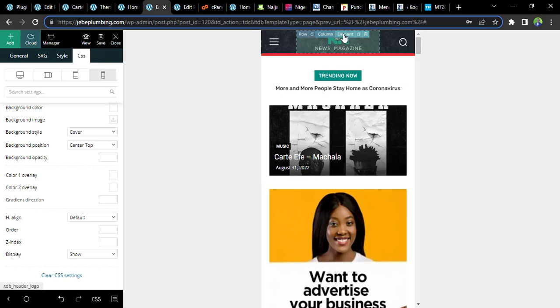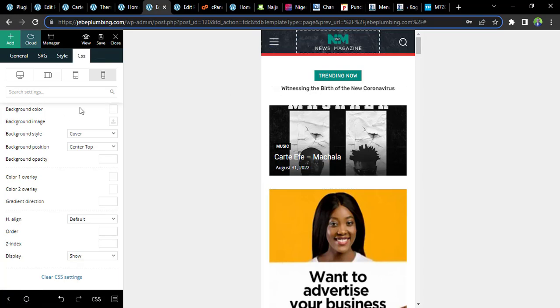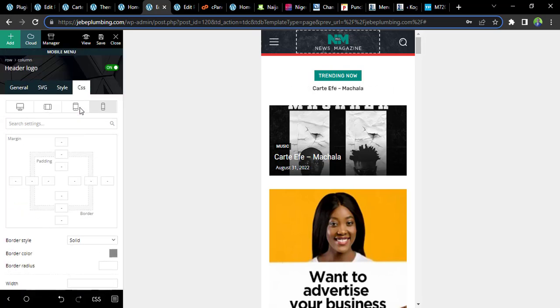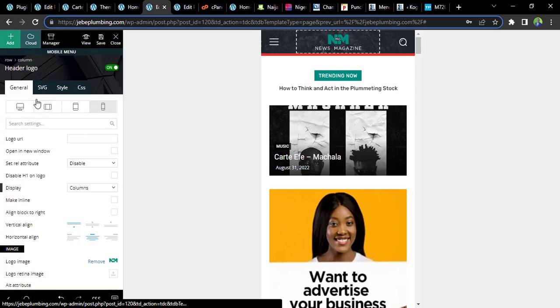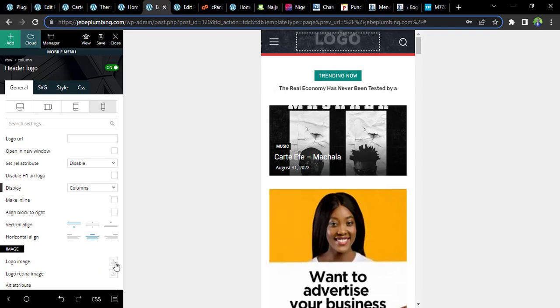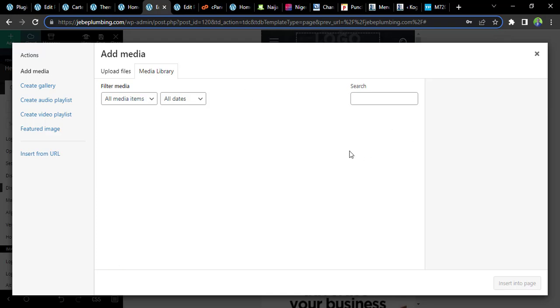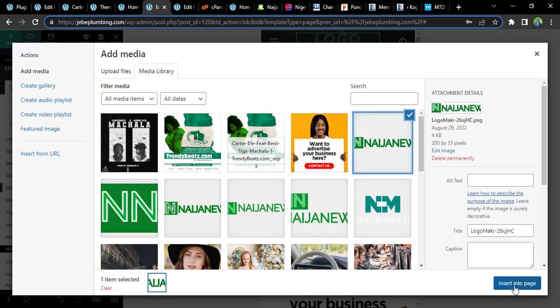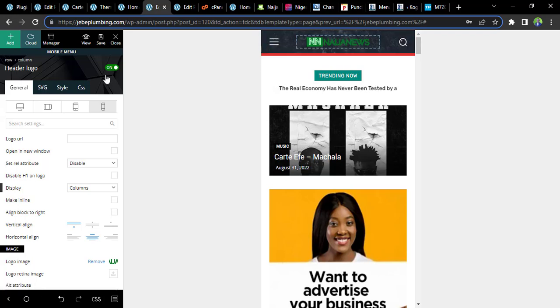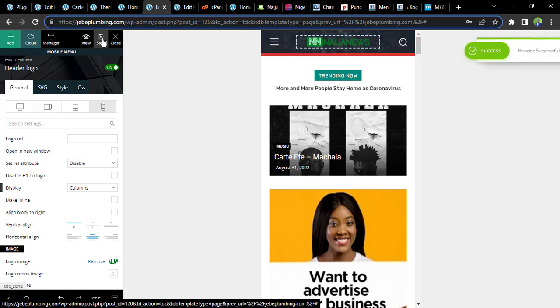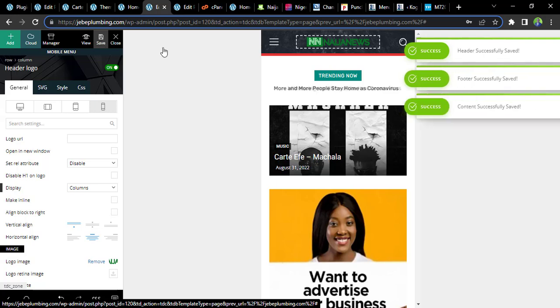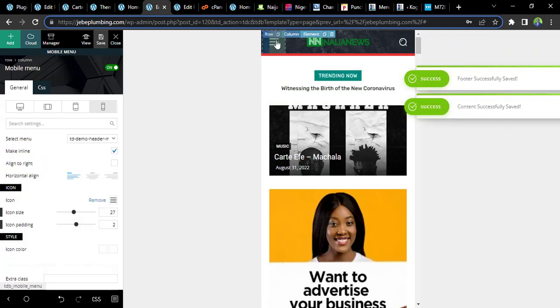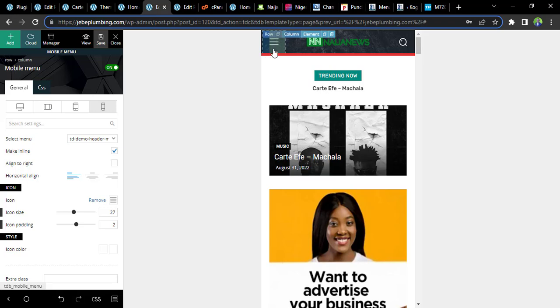Click on the element, general, header logo, and we remove the one that was there before and upload our own. We already have our own inside the gallery, so we use this, and we have it here. So we save it. So we have our menu. This is how it's going to look on the mobile.